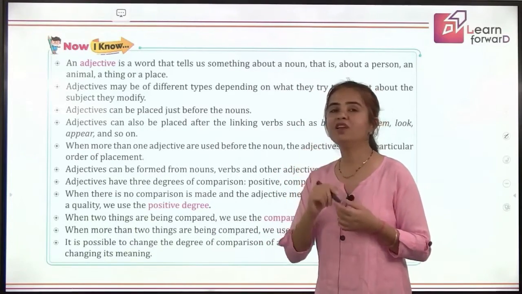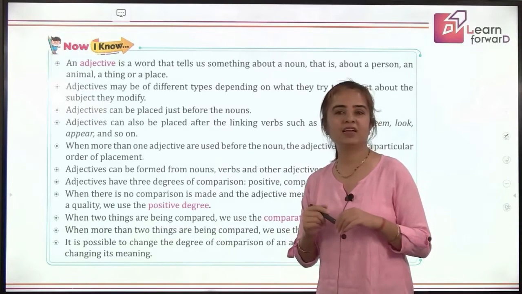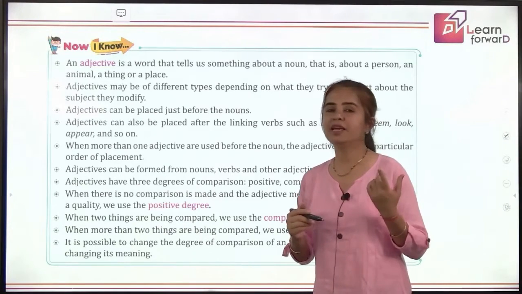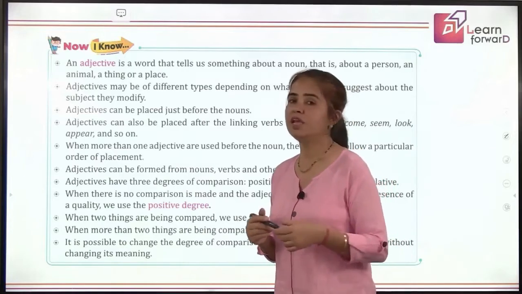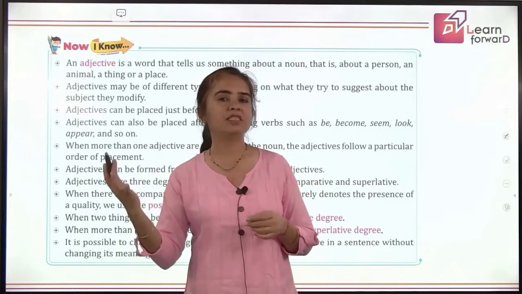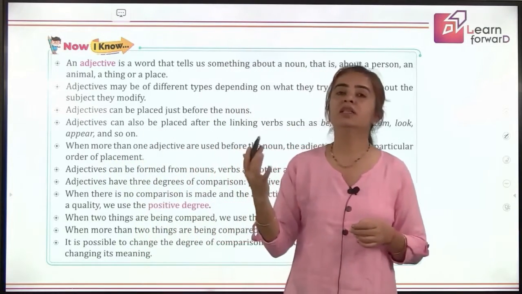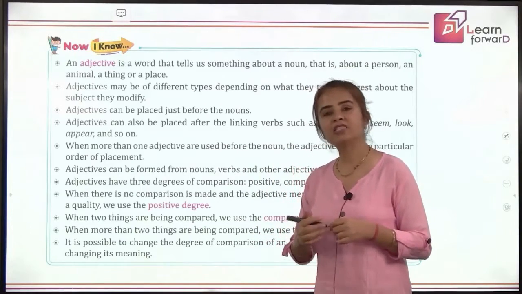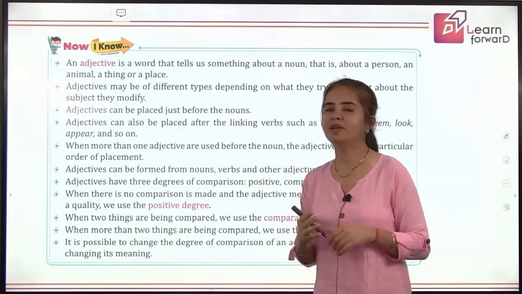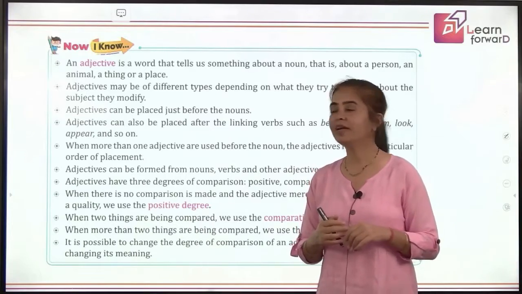And finally, we also learnt about participle adjectives. Do you remember? Participle adjectives are the verbs which behave like adjectives. They can be present participle, which is the ing form, and the past participle, which is the third form of verb you have been learning in the verb chart, right?